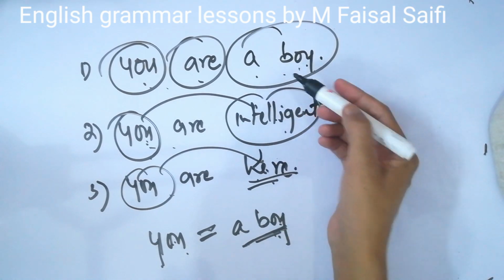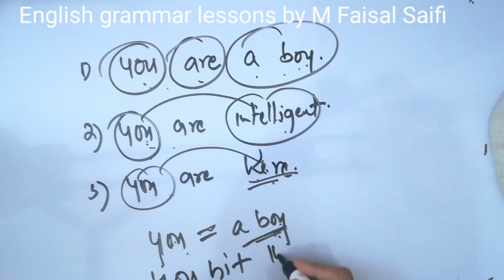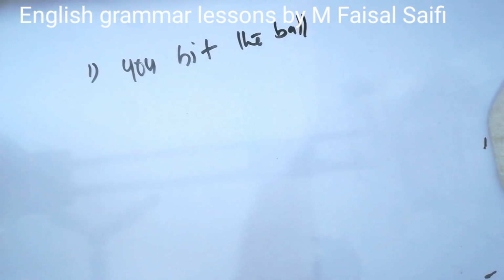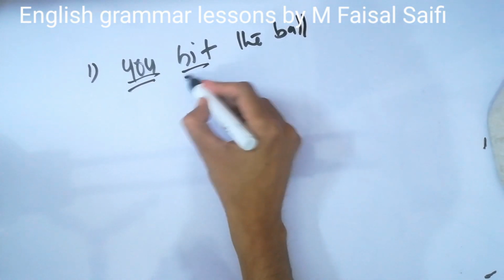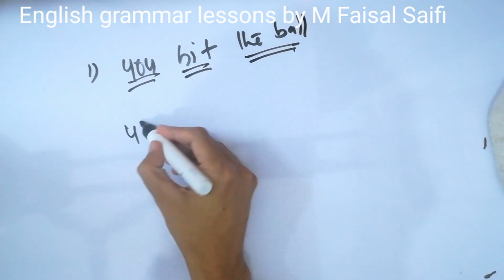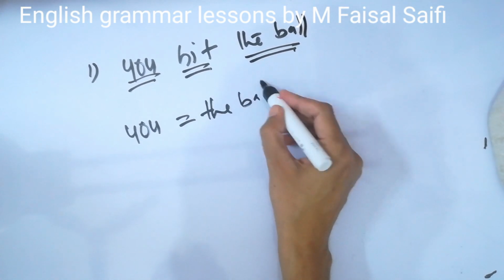Basically, if you see the object, suppose I say "You hit the ball." You is the subject, hit is the verb, the ball is the receiver. Because you is not equal to the ball.